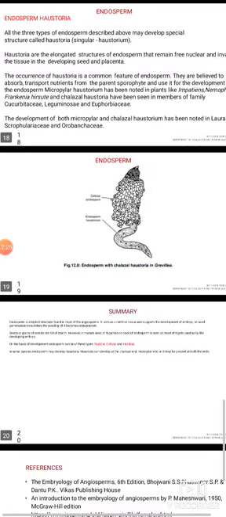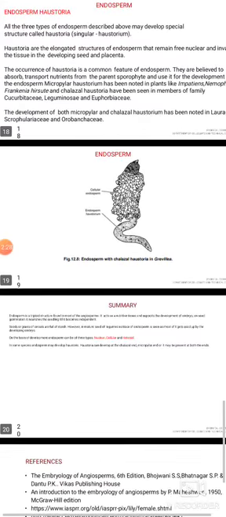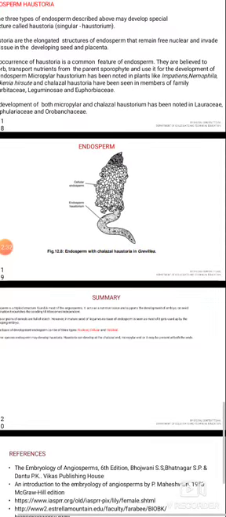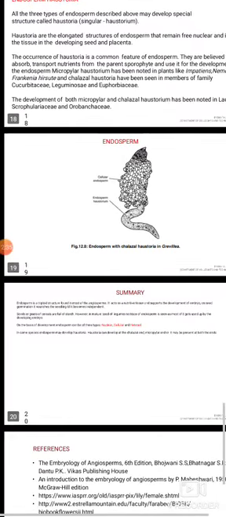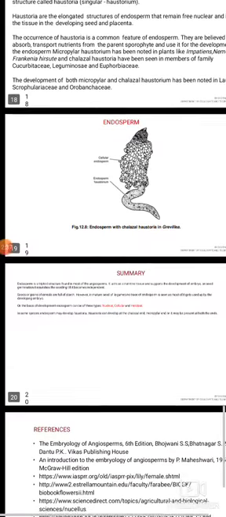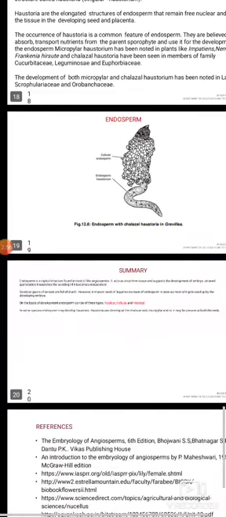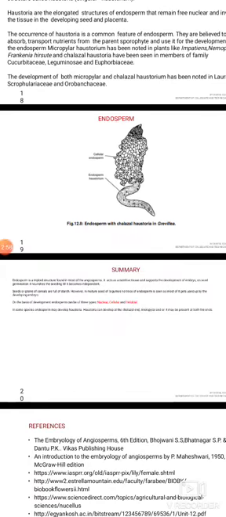The micropylar haustoria is seen in plants like Impatiens, Nemophila, and the chalazal haustoria is seen in members of families like Cucurbitaceae, Euphorbiaceae, Leguminosae. The development of both micropylar and chalazal haustoria has been noted in Lauraceae, Scrophulariaceae, Orobanchaceae.